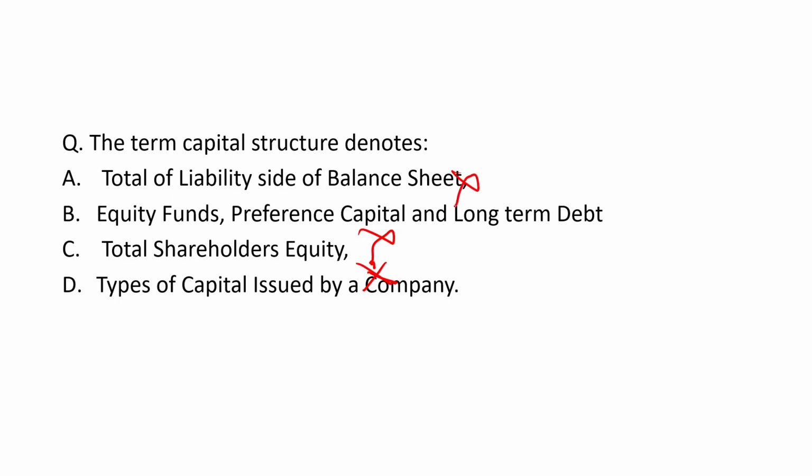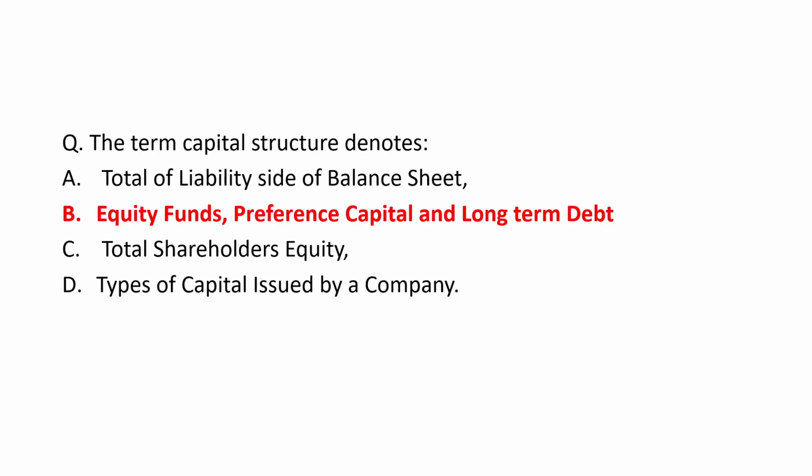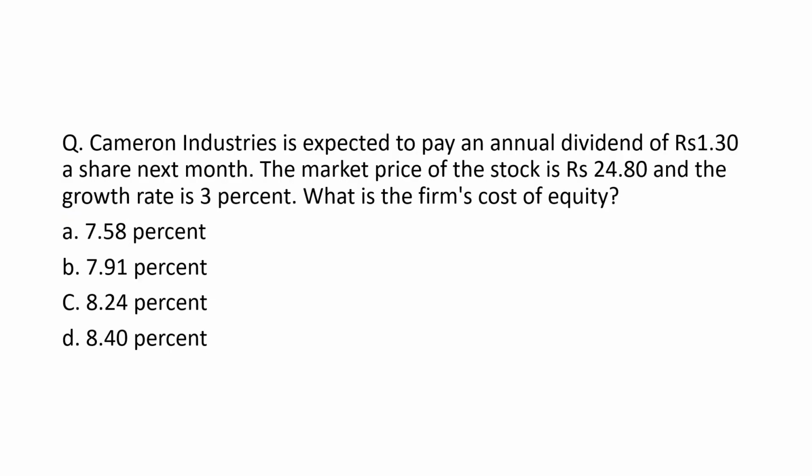Then the liability side of the balance sheet: there are both current as well as fixed long term liabilities, as well as short term liabilities. Short term liabilities will not be considered. So the most accurate answer here is equity funds, preference capital and long term debt. These play a major role in the computation of the capital structure of the company. Now let's move to the next question.